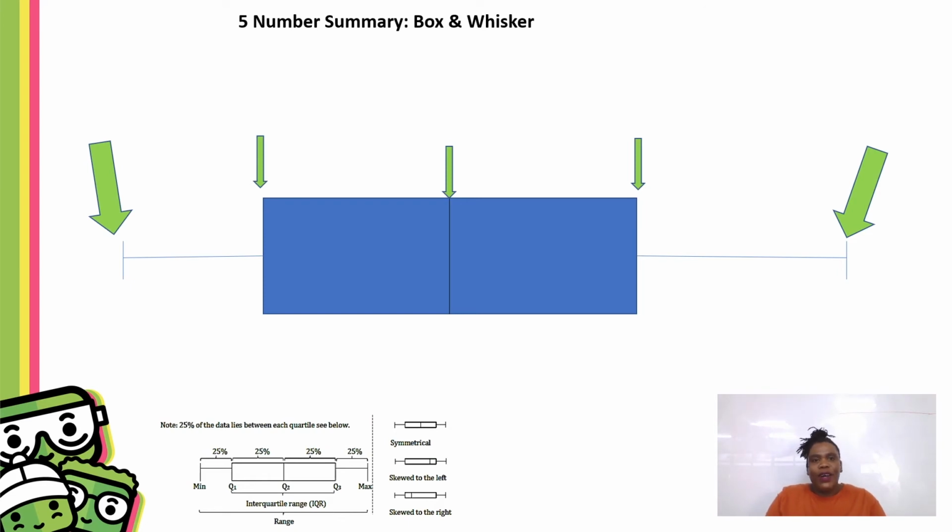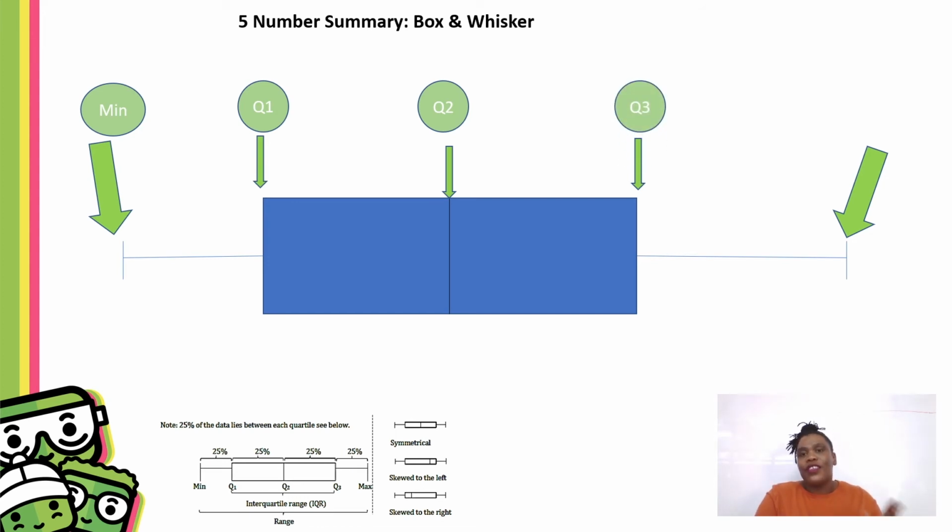And then here, the box and whisker, it's a 5-number summary. This is the easiest section in math. All you need is to look at your data and arrange it in ascending order, from the smallest number to the biggest number. The 5-number summary consists of your minimum, the smallest value in your data set; Q1, which represents the first quarter of your data set; Q2, which is the median, the number in the middle of your data set; Q3, the third quarter of your data set, or your 75th percentile; and lastly, the maximum. Those are the 5 numbers that you use to draw your box and whisker diagram.